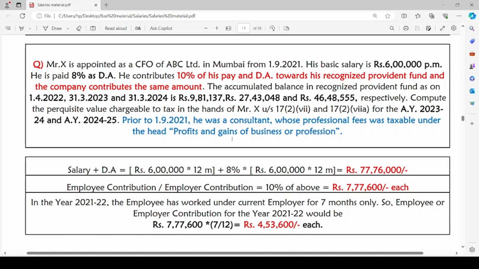The accumulated balance in the recognized provident fund as on 1st April 2022, 31st March 2023, and 31st March 2024 is rupees 9,81,137, rupees 27,43,048, and rupees 46,48,555 respectively.